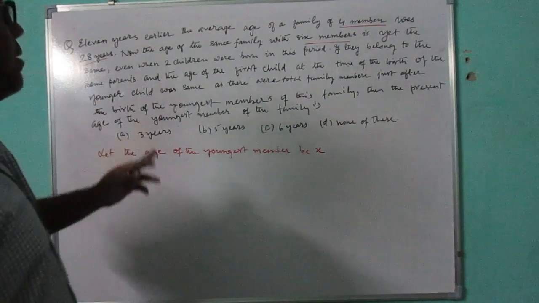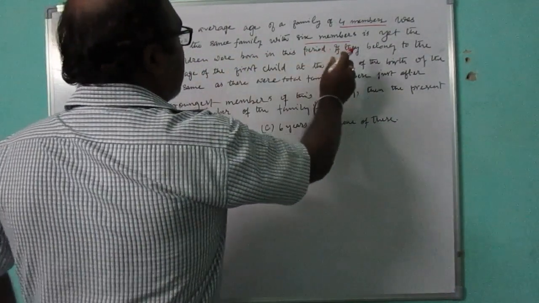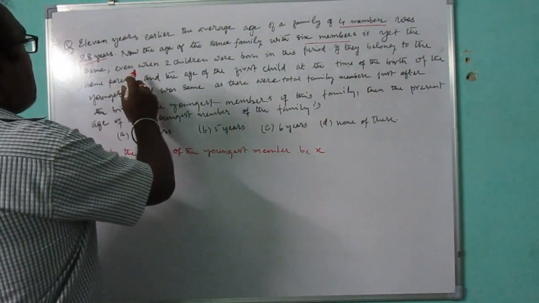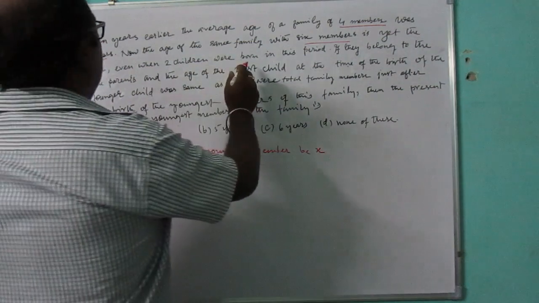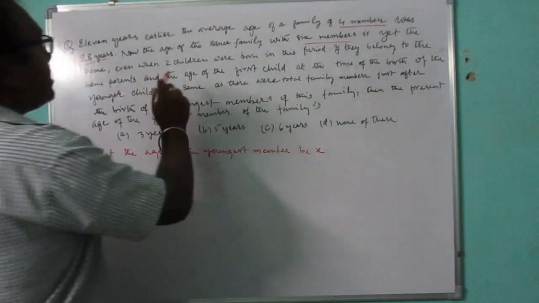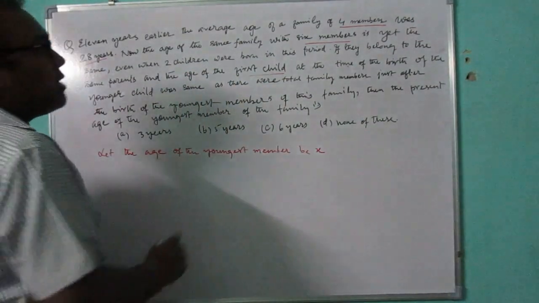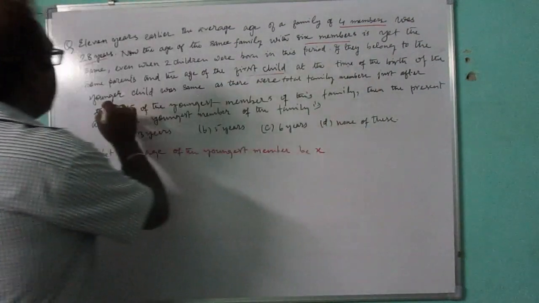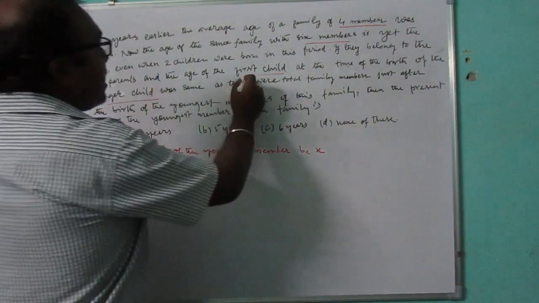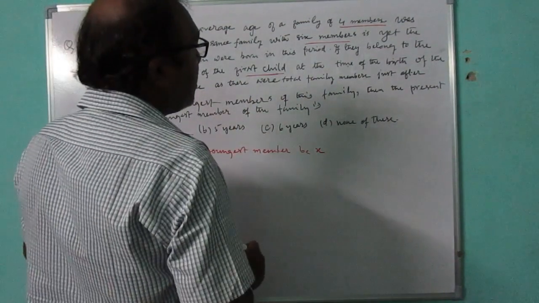Now what data is given? The age of the first child at the time of the birth of the younger child, that means when the younger child takes birth, then the age of the first child was same as the total number of family members.